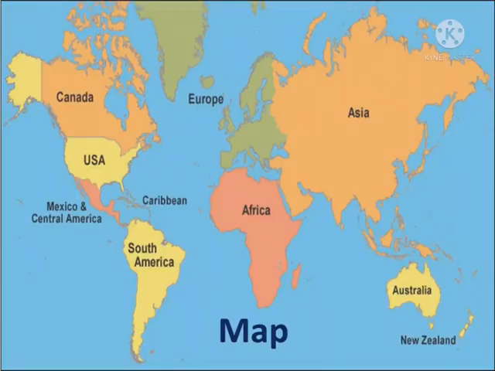Look at this picture, students. This is a map. This is a two-dimensional image. In this map, we see two sides. For example, world maps, India map and Andhra Pradesh maps, etc. Maps have a long history behind them.